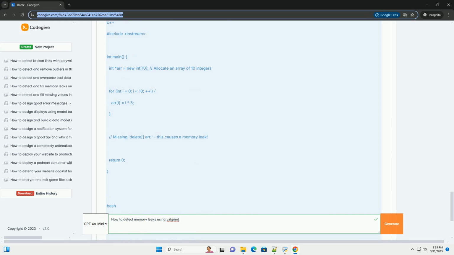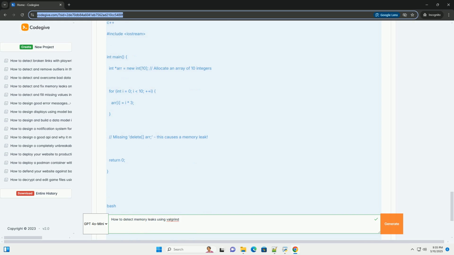Initialize pointers. Always initialize pointers to null when you declare them. This can help prevent dangling pointer errors if you accidentally try to use a pointer that hasn't been assigned a valid address. Use smart pointers in C++. Smart pointers, like std::unique_ptr, std::shared_ptr, and std::weak_ptr, automatically manage memory deallocation, reducing the risk of memory leaks, particularly in the presence of exceptions.